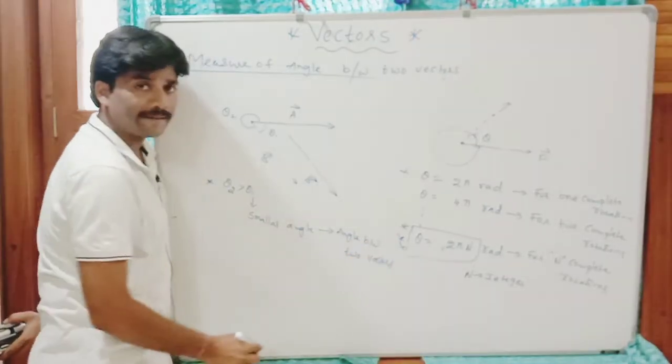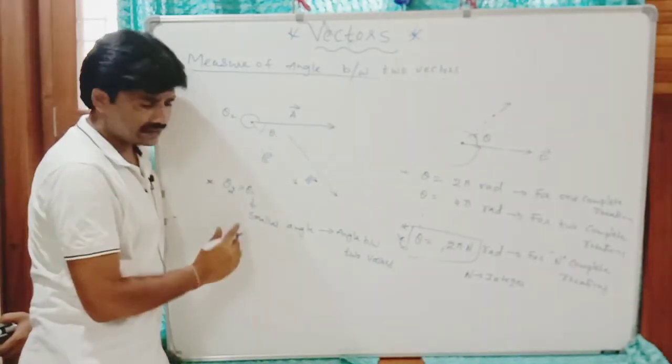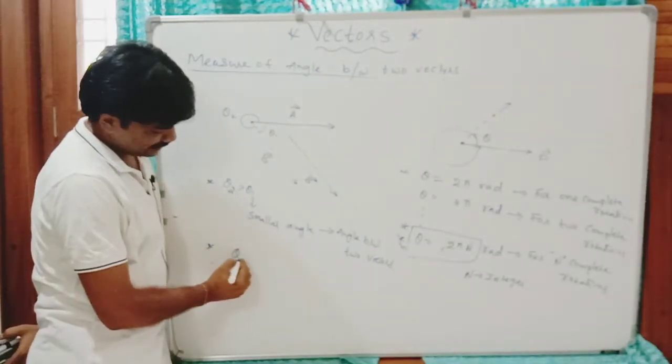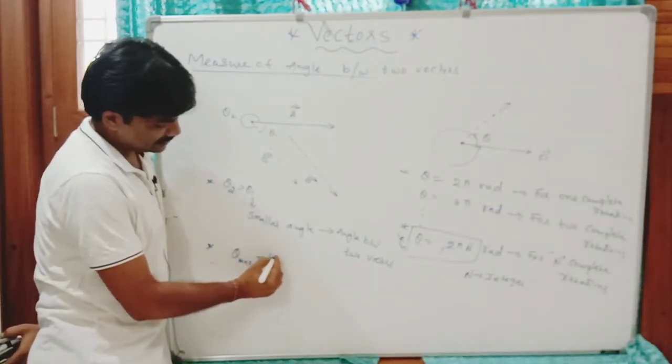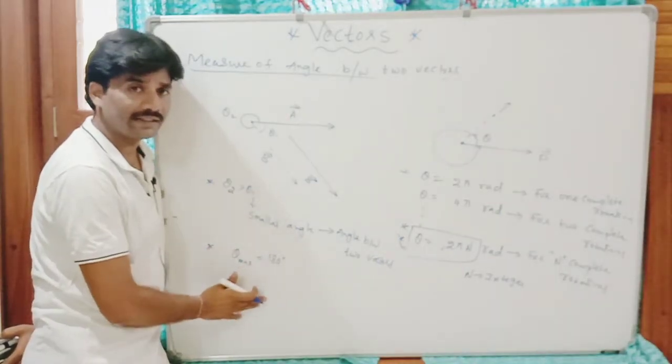I think it is clear. The angle between two vectors is never more than 180. The maximum angle between two vectors is 180. You should remember, it is never more than 180.